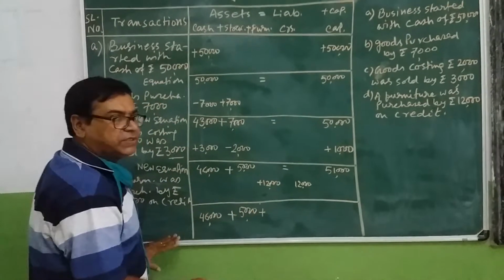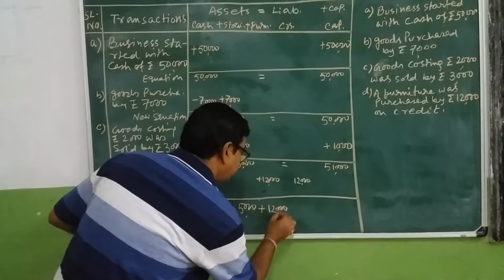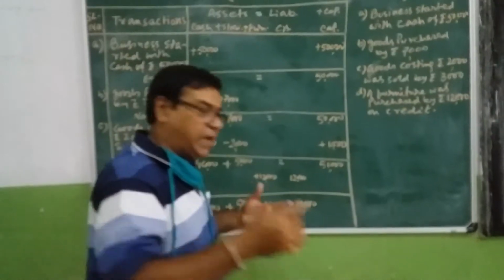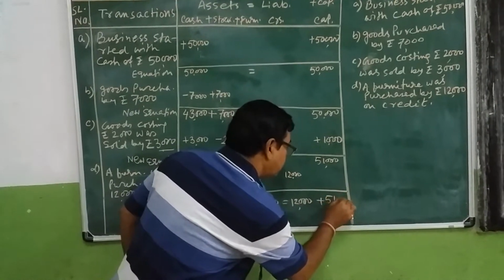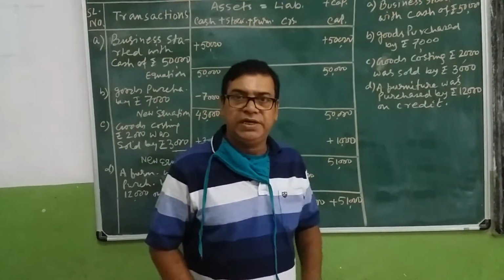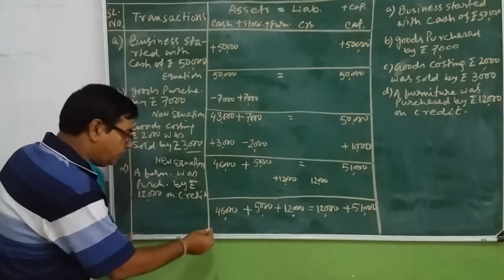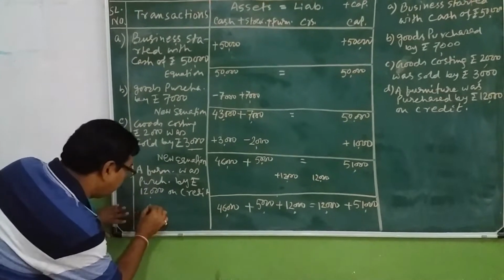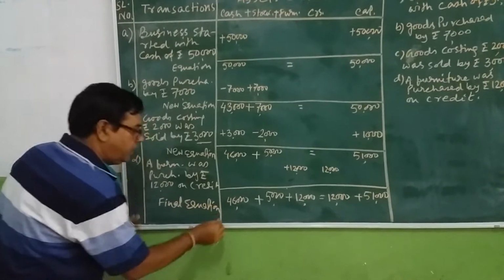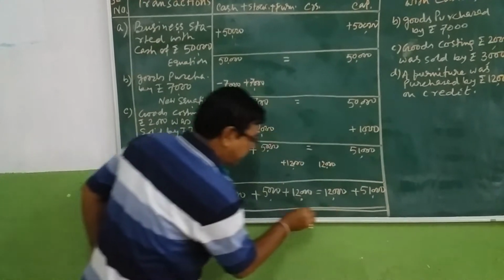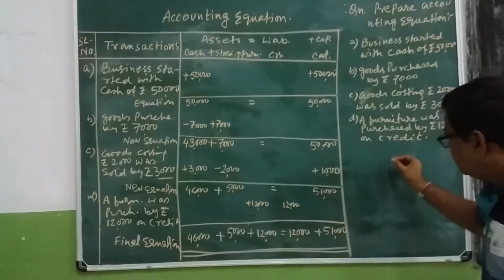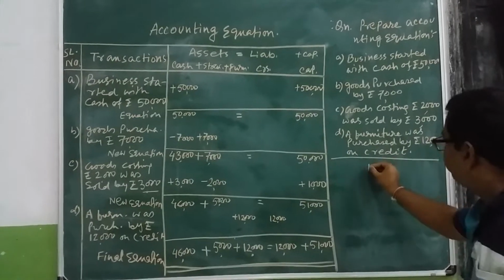Then we will draw a line again with the latest calculation: 46,000 as well as the cash, 5,000 stock, and new furniture purchased. So 12,000 is equal to 12,000 creditors, liability to be paid, and 51,000 is the position of capital. This was the last transaction. So after the last transaction, whatever equation comes, that will be called the final equation. And you have to draw the double line to close it. And we have to prepare the balance sheet also.